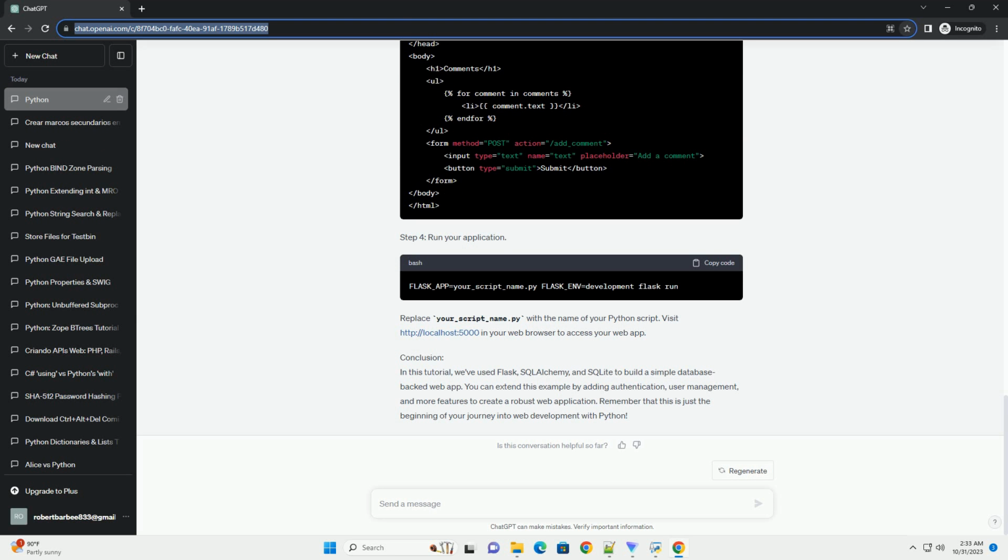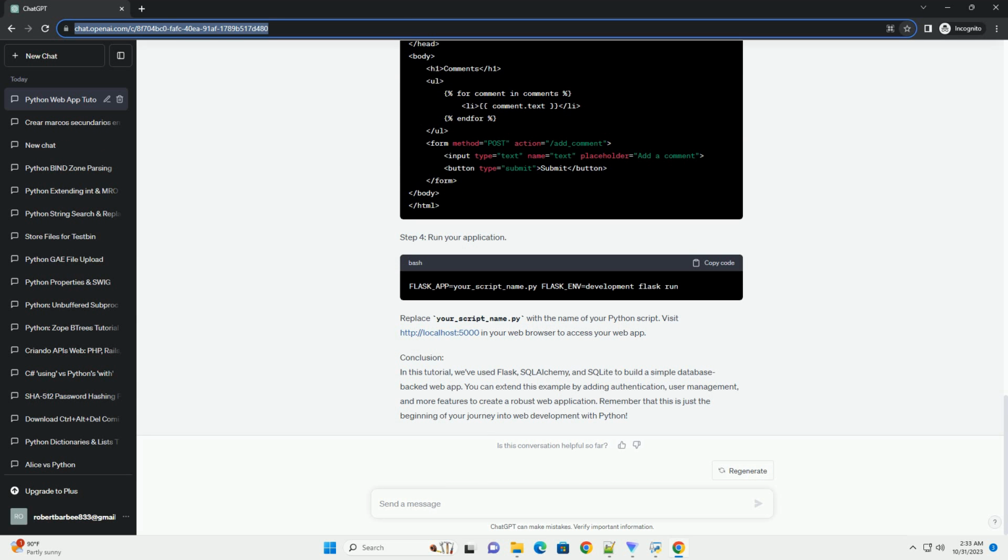SQLAlchemy. SQLAlchemy is an object relational mapping (ORM) library for Python that simplifies database interaction. It supports various database engines, including SQLite, PostgreSQL, MySQL, and more.